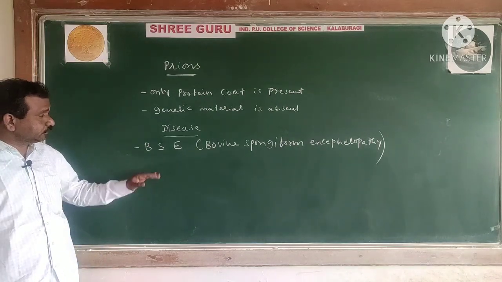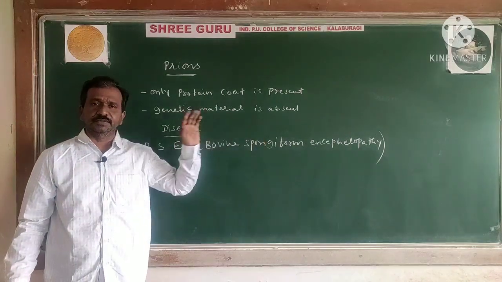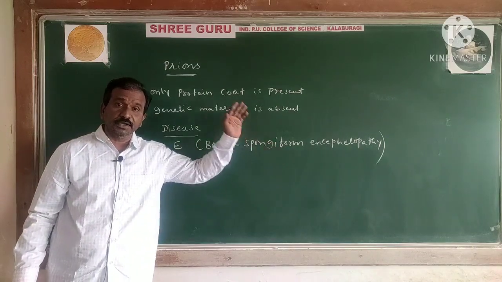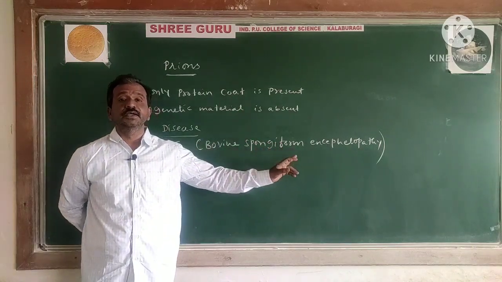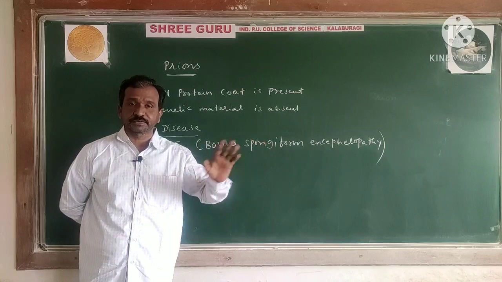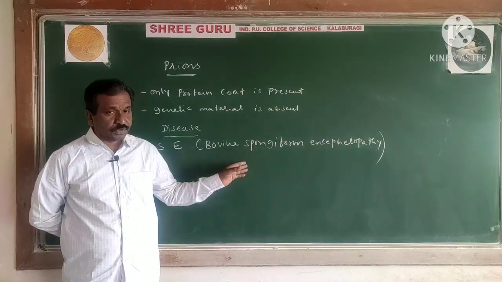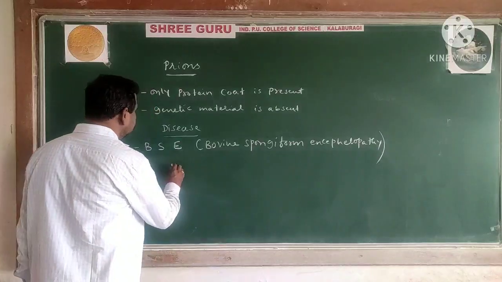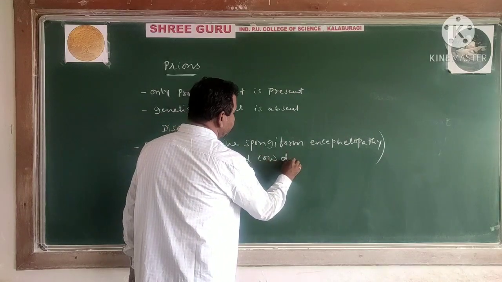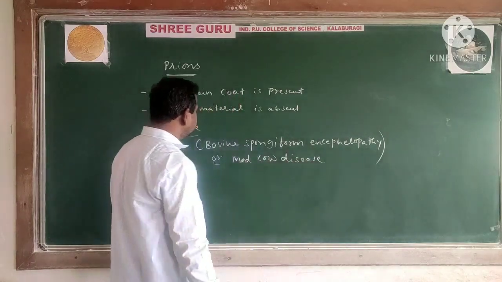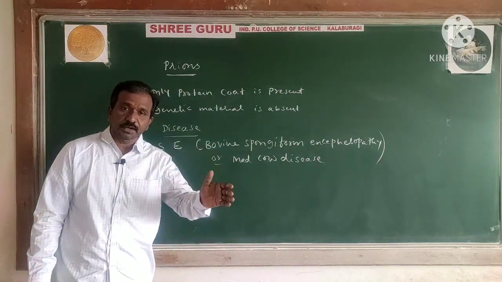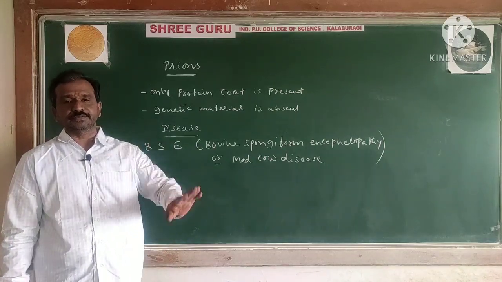The important thing is, this is the family we are talking about: bovine spongiform encephalopathy is a neurological disorder. Neurological disorder means that due to the abnormal protein arrangement, they directly affect the nervous system. It is going to destroy the brain cells. It is also called mad cow disease. The disease name is bovine spongiform encephalopathy. This is the neurological disorder, and they destroy the brain cells.